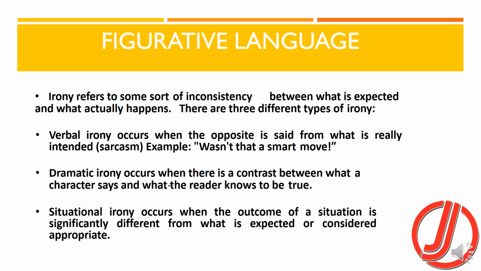Irony is also used, and there are three types of irony. So irony is a difference between what is said and what is meant, or what is thought or what happens. So the difference between these things is called irony. So a reality and happening, expected and reality, the difference between them, we call that irony.